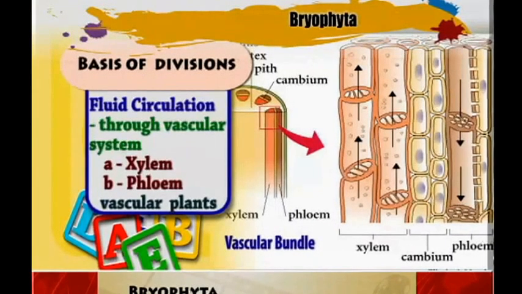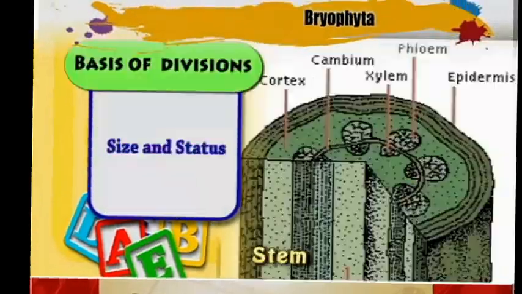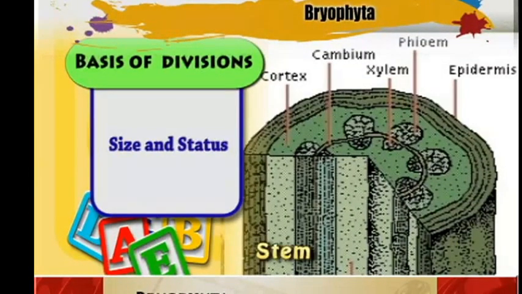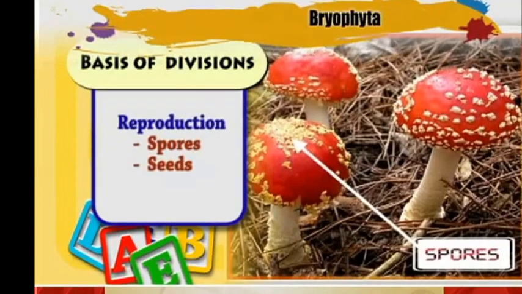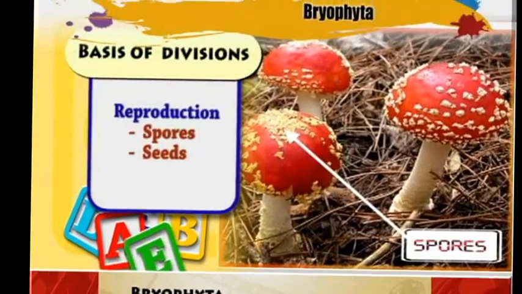Welcome to this session once again, and this time we are going to look at the divisions of the plant kingdom. We have first of all seen the three bases that are used to divide the organisms into different sections and divisions that we talked about. The bases we looked at were the presence of a vascular system, the status of the plant, and the presence of spores or seeds.